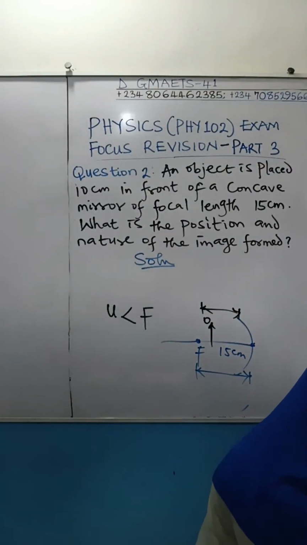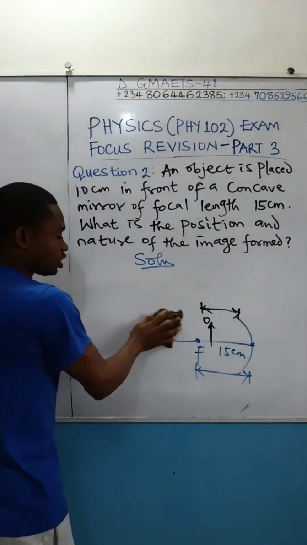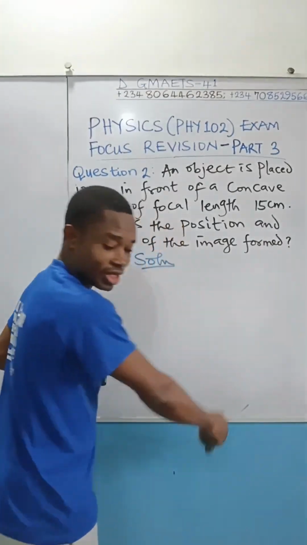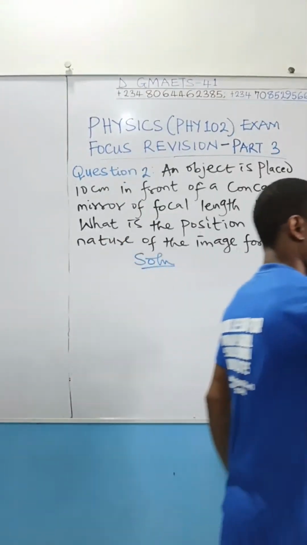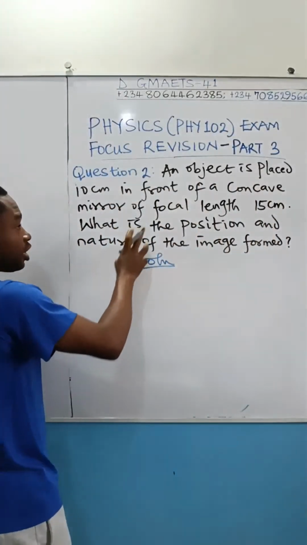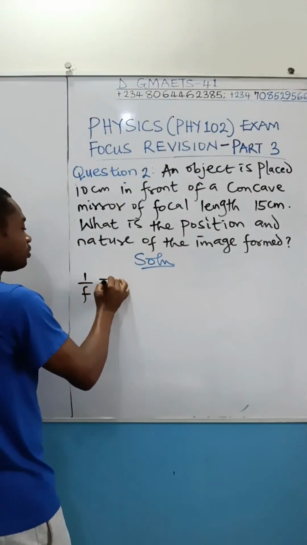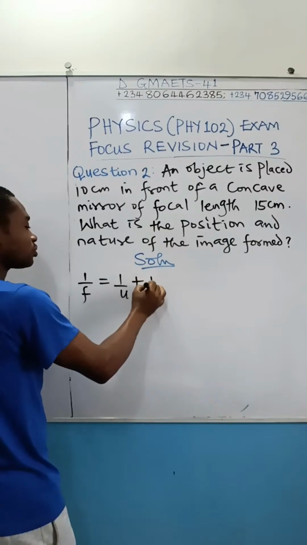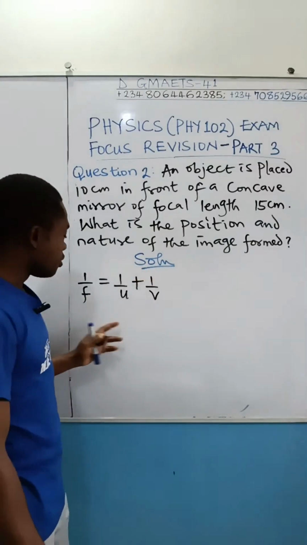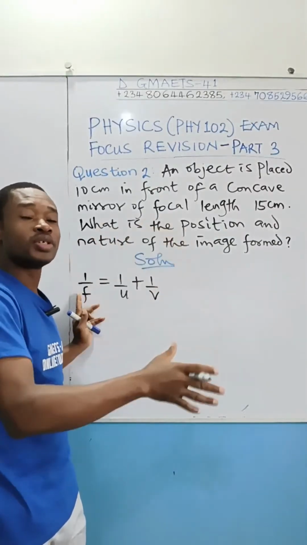I've given you the necessary interpretations you need before approaching this question. Because the object position is less than the focal length, it means that the image is going to be virtual. Applying our mirror formula, we have this. For a concave mirror, F is always solved using a positive sign.